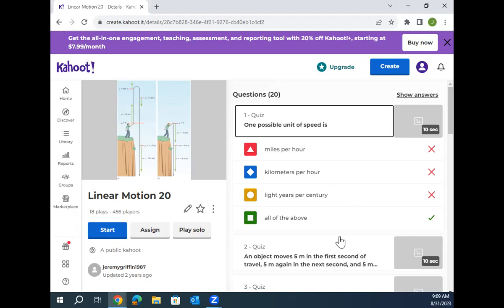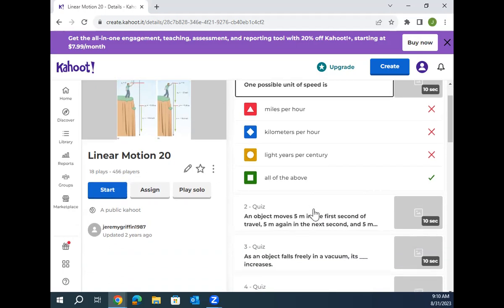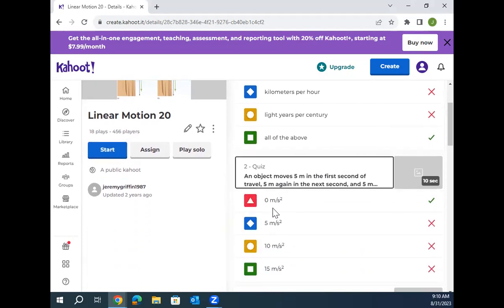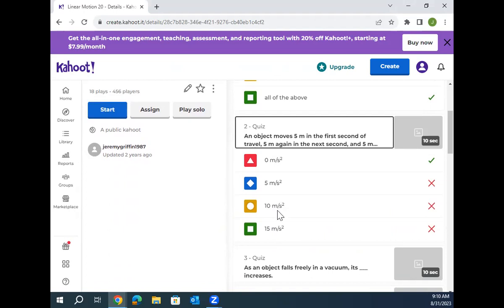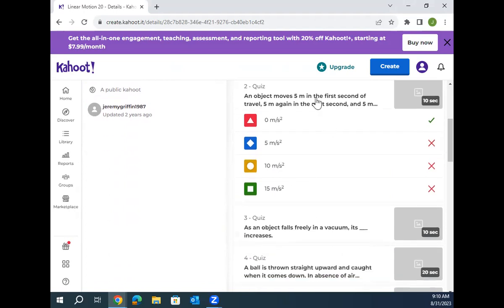An object moves 5 meters in the first second, 5 meters in the next second, 5 meters in the next second. The question here that got cut off a little bit is what is the acceleration? Zero. All right, you guys got it. The velocity would be 5 meters per second. But there's no change. Because there's no change in its velocity, the acceleration is 0 meters per second squared. In fact, inside that car, you would feel a lot like just sitting in this room.